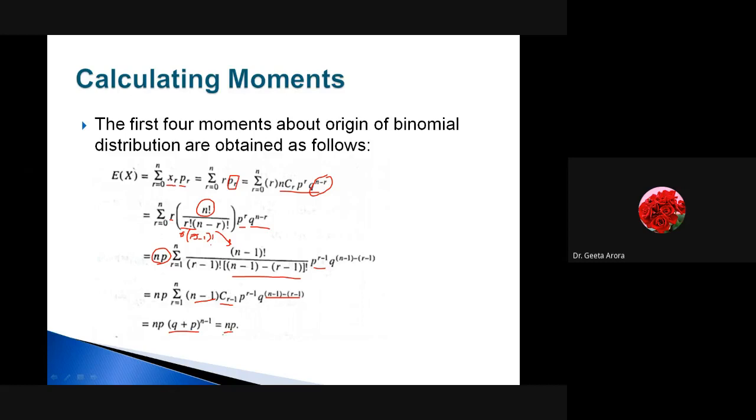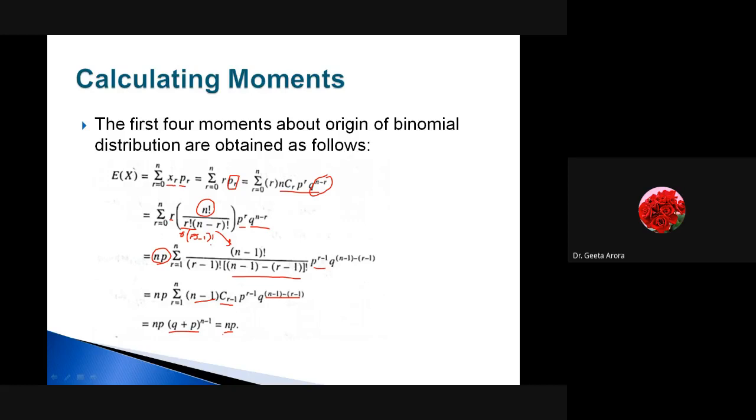Correct? When you do it by hand, it will be very clear to you how we are discussing it, because as I have seen in your syllabus, they are focusing upon the moments and the moment generating function, so that's why I have added it. Correct? Otherwise, the PPT that I had already made had just the formula. So I have added this snapshot from one of the books so that we can discuss here how to actually calculate it.